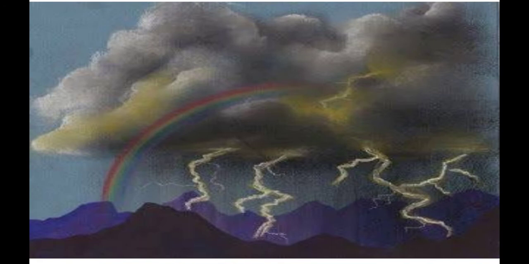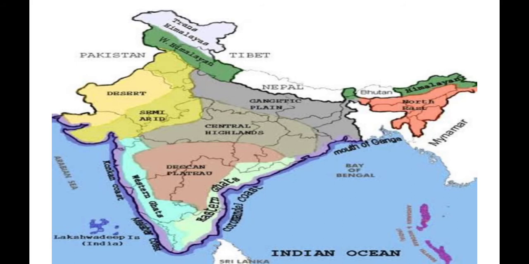At present we have a cloud's eye view of the entire peninsular plateau. It is a huge triangle of old mountains. You can observe here tablelands and fast flowing rivers with thundering waterfalls. You can observe the geographical features of India.